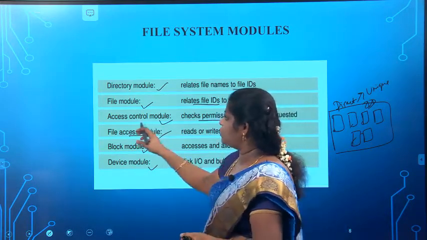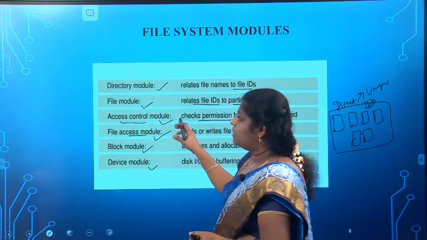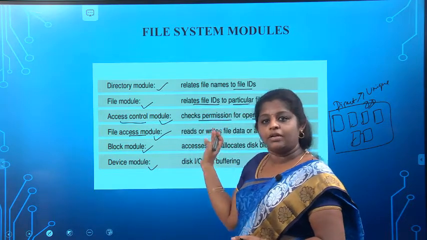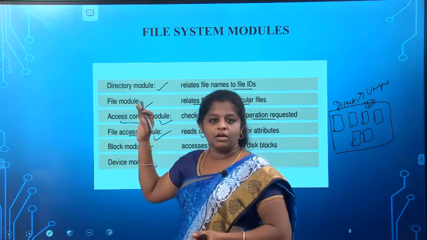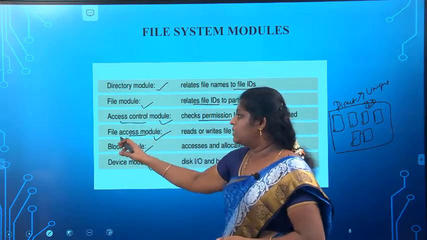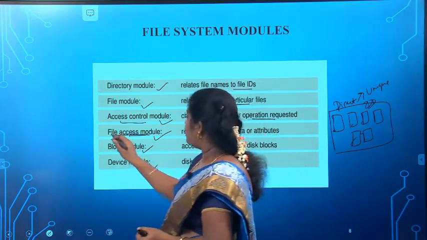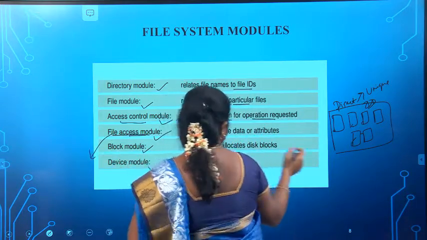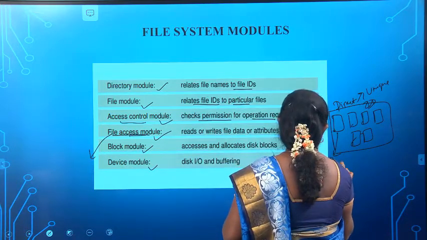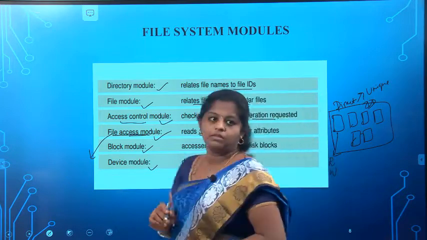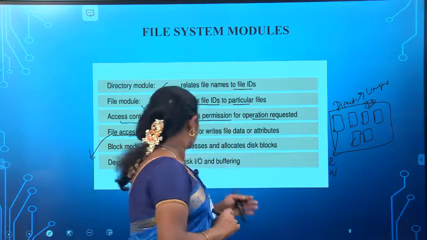What's the difference between these two? This will have the access control data for the particular client list who have the access rights to the particular file. And this file access module records which file has which access. For example, if we have the 6 files I mentioned, what access does each file have, either read or write. It depends upon the particular file access, so that will be the information.